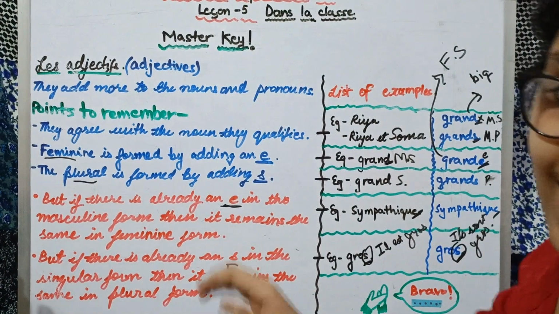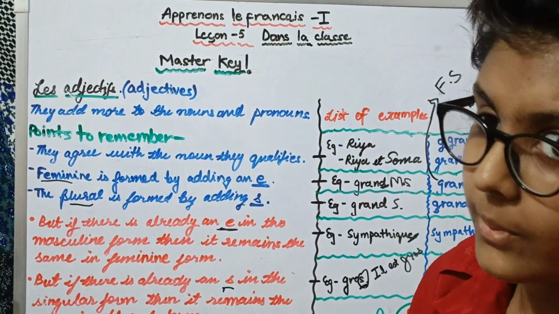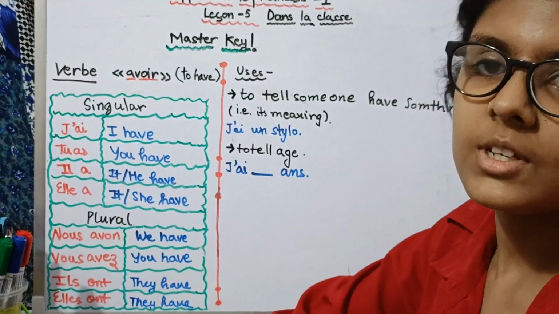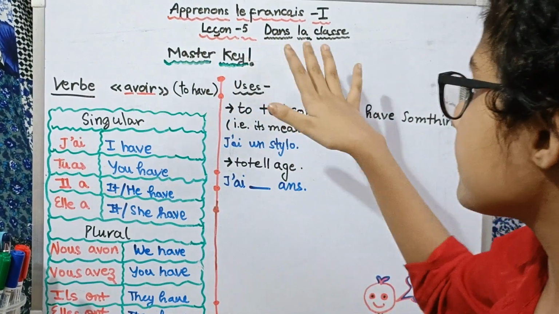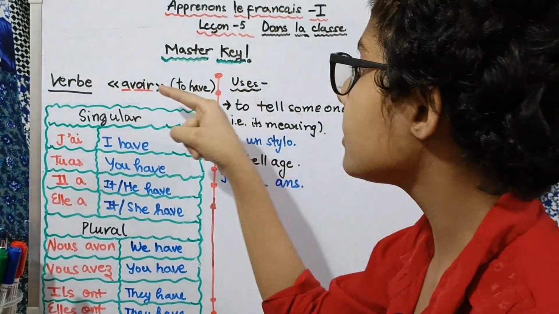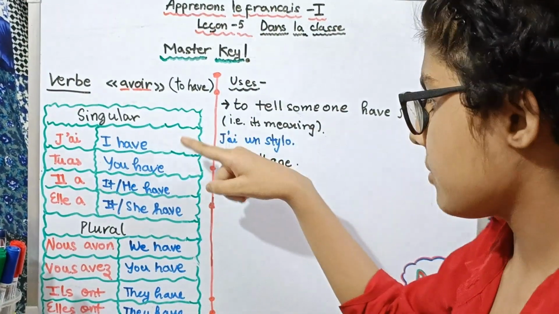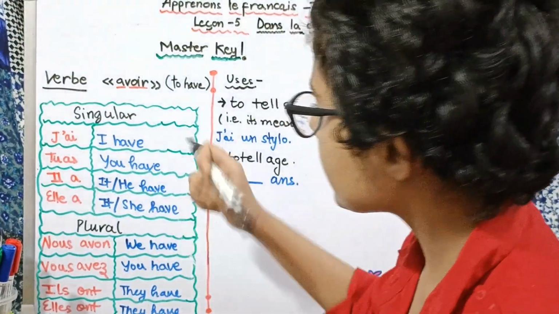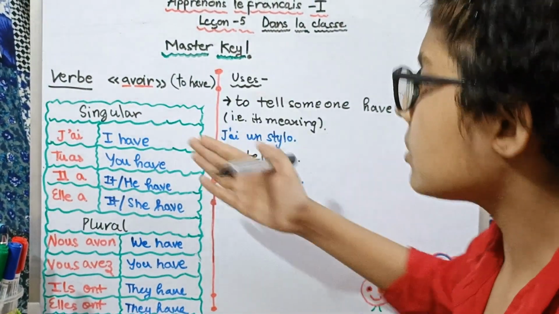And here once again you have completed this successfully, bravo. Now let us go on to the verbs. So here we are, the next important topic of the 5th lesson, which is the verb. And today we are going to see the avoir verb, that means to have. Here is the conjugation of avoir verb. First we have it in singular, and then how do we take it in plural. So this is the conjugation.